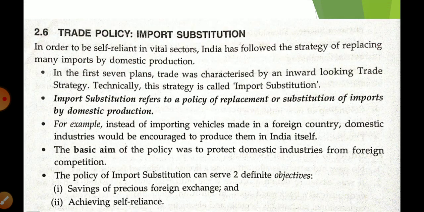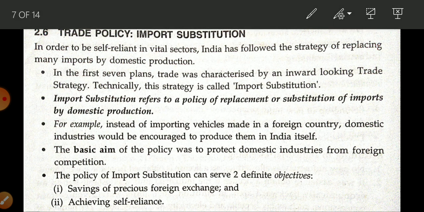Okay, now which policy we adopted from 1950 to 99, we are going to learn here. For betterment of foreign trade, the Indian government adopted the policy of import substitution. That is also known as inward looking trade strategy. Why did we adopt this strategy?